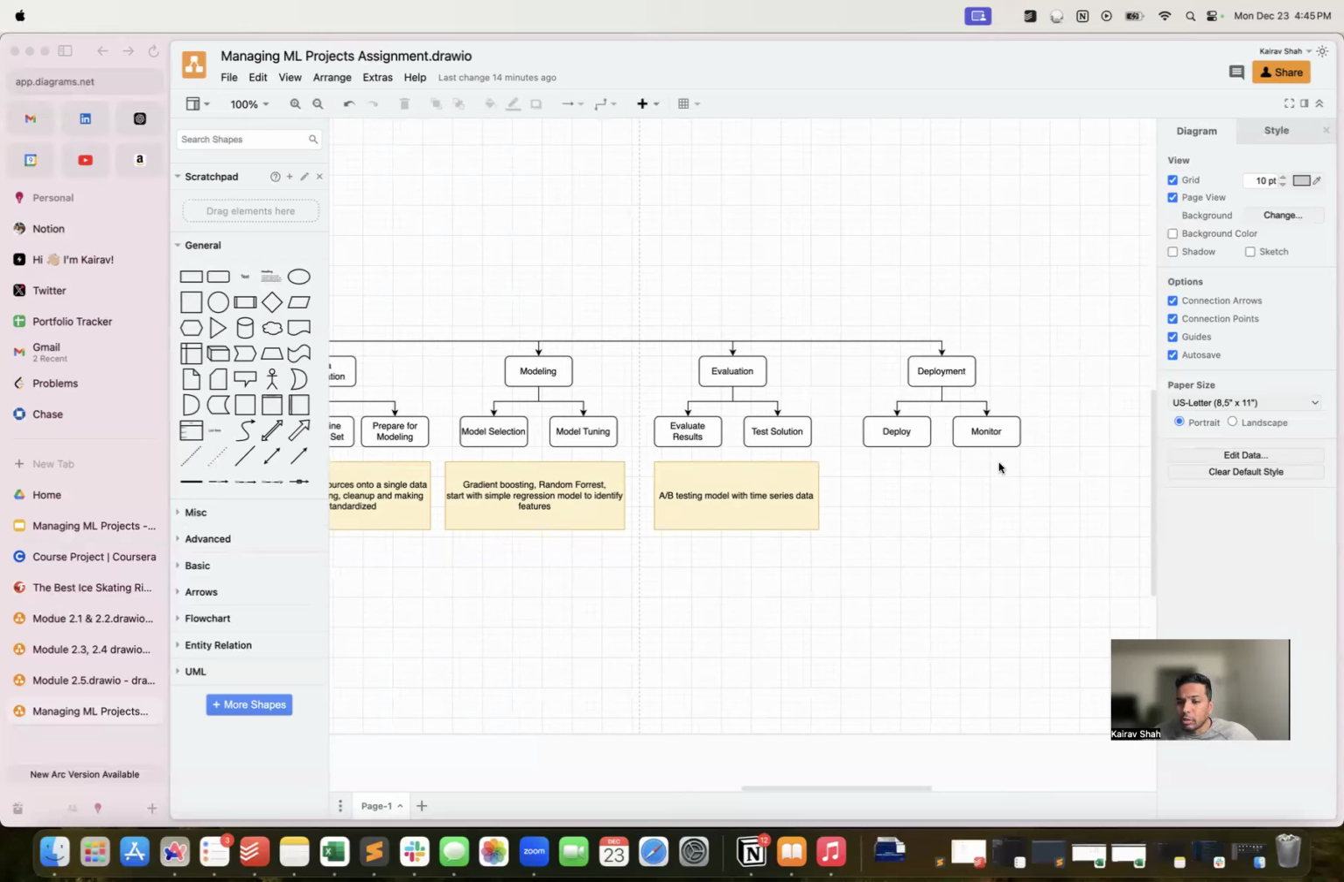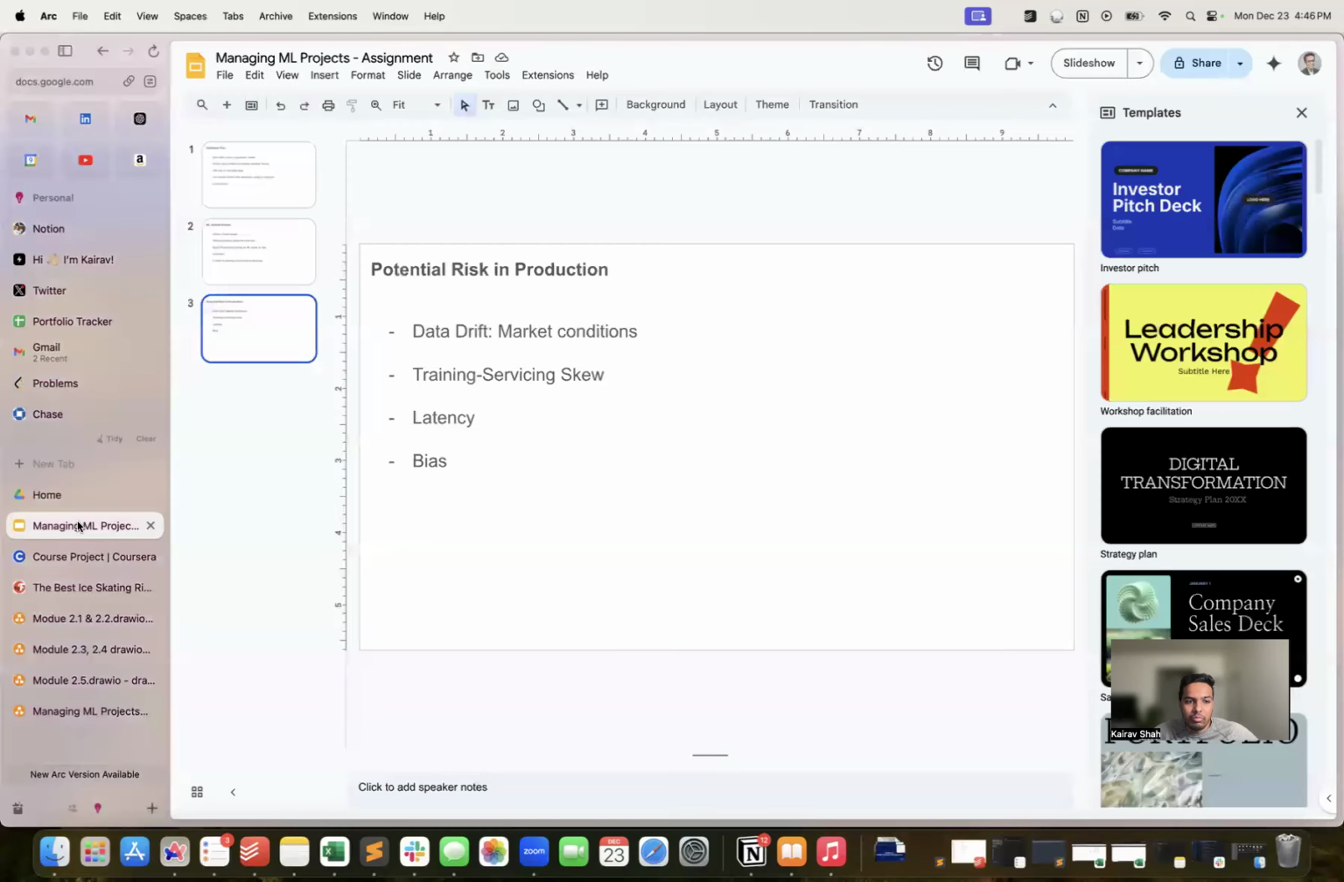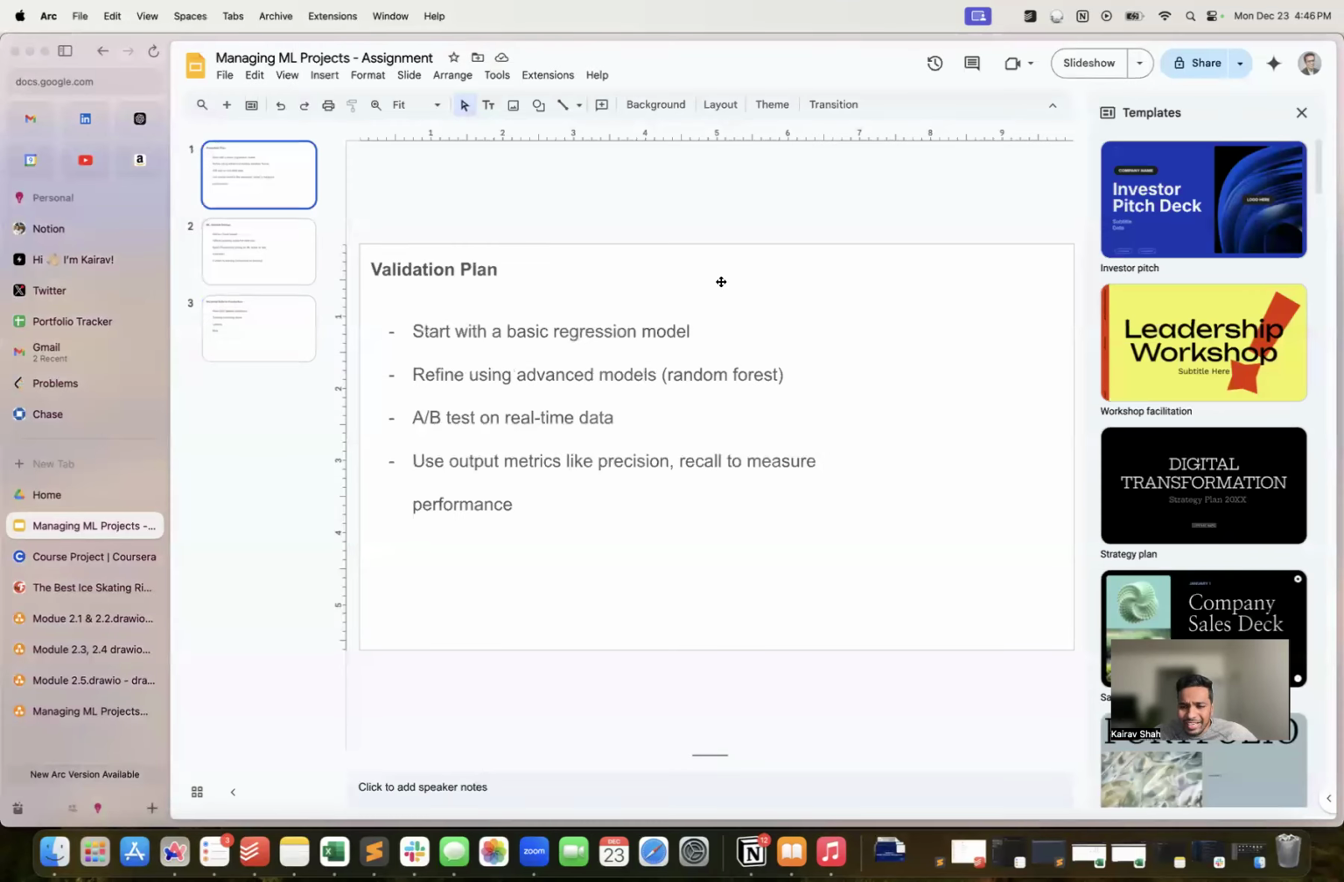Deployment: we deploy the model in phases. We deploy the model so that it gives a score of how risky the business is. We constantly monitor because there are a lot of market conditions. This kind of model is heavily influenced by what happens outside, what happens in the market. So we want our model to be relevant to current market conditions. So that's the CRISP-DM process. Now we move to the validation plan.